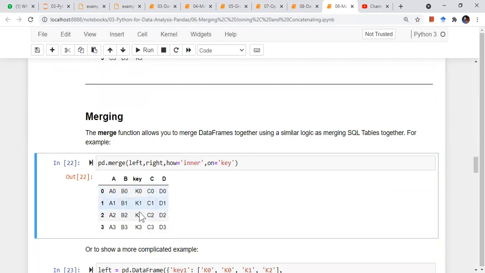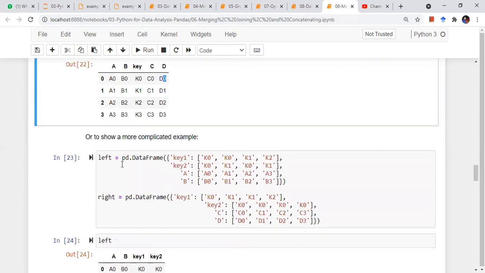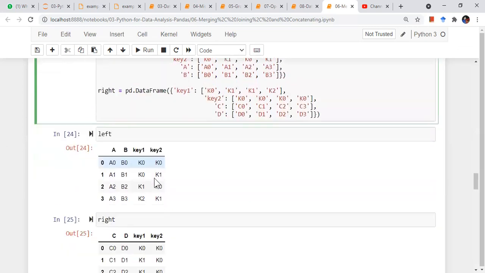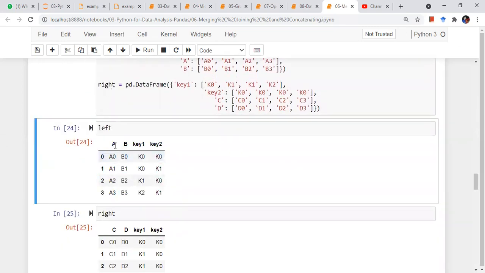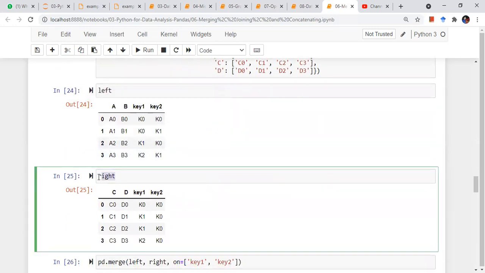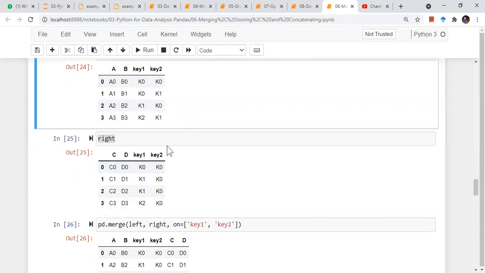So with A, B, where the key is matching, I'm pasting the C and D column values there together, right? Now let's make a broader data frame like this, left and right again. The left data frame has columns A and B and key 1, and there is another column, key 2, right? Now the right data frame, suppose there are two keys. One is the product ID, one is the seller ID. So I am giving the product feedback and the seller feedback, and some other customer is also giving the product feedback and the seller feedback, right? So based on this similarity, I want to merge them together.